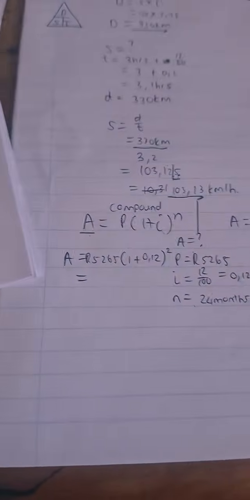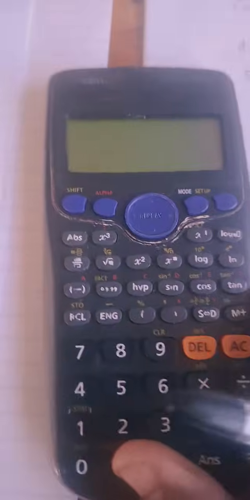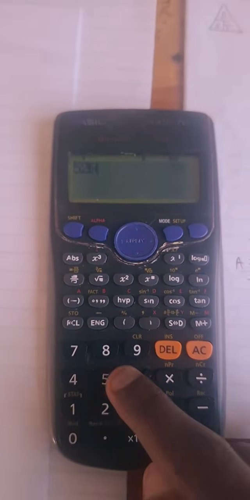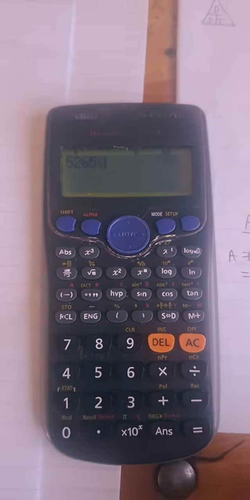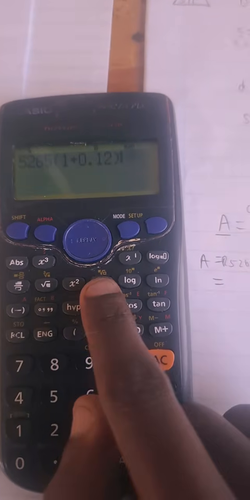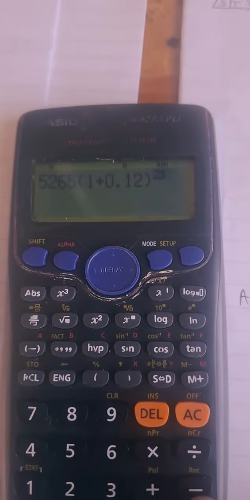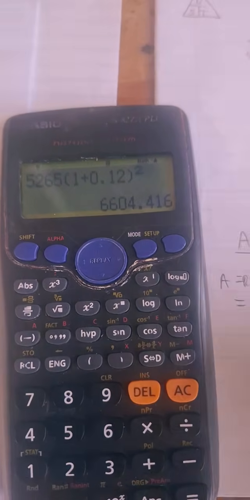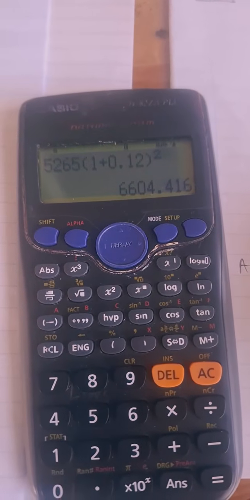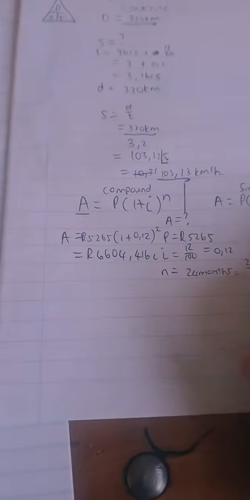You grab your calculator. You just type all of this in. Okay? You type all of this in. 5,265. You open the brackets. 1 plus 0.12. You close the bracket. Then there is the exponent, and then 2. Then you press equal. You get 6,604 rand and 416 at the end. But wait a minute.